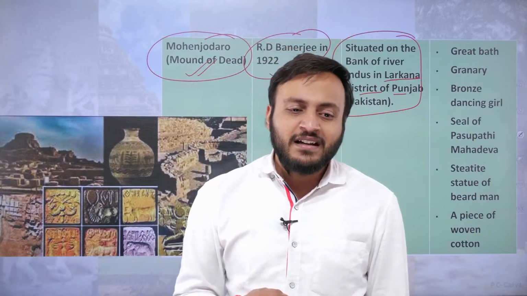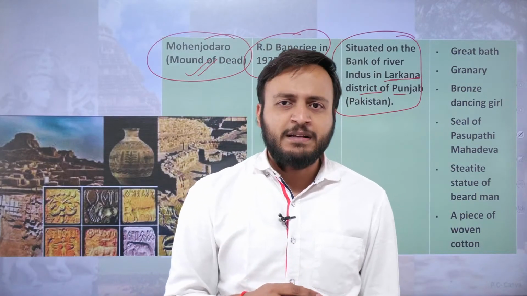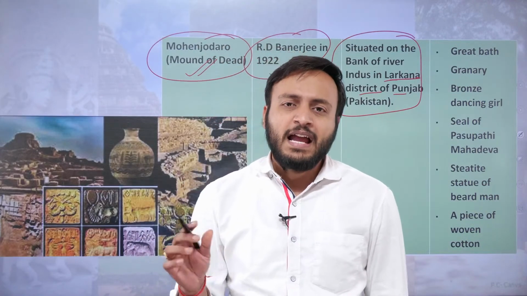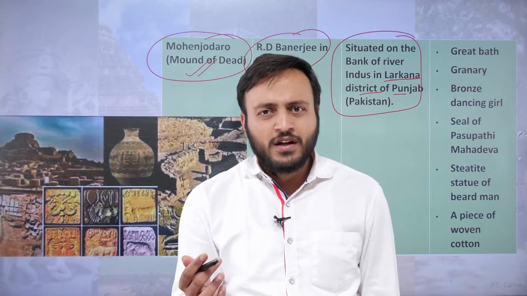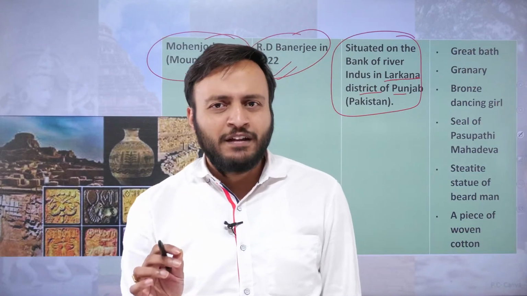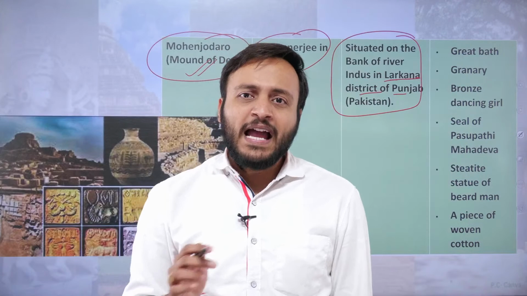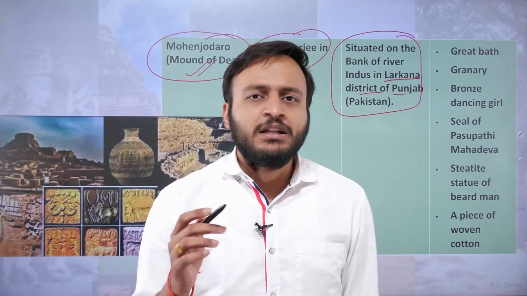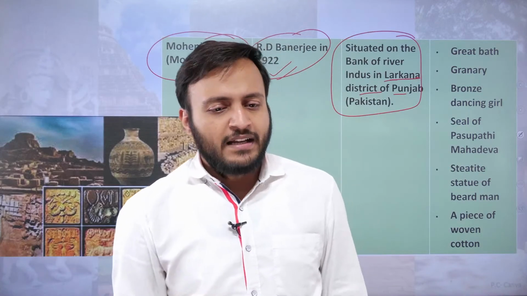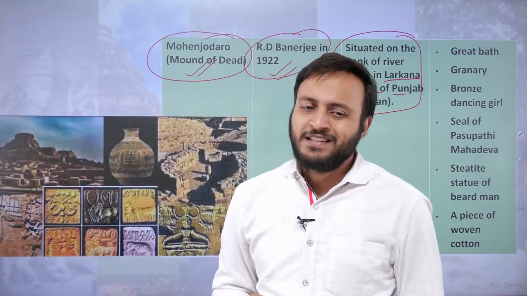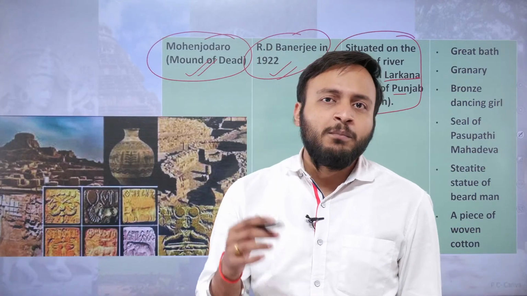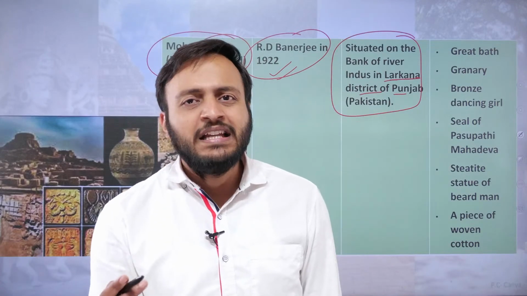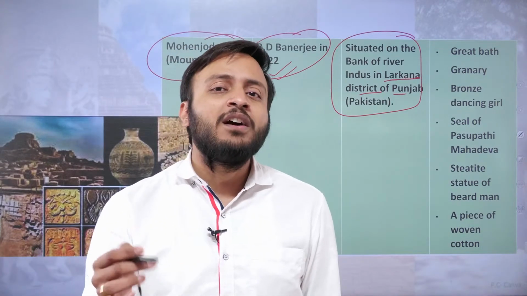The bronze dancing girl is also there, the very famous artifact, approximately 3 to 4 inches in height, and it has a very peculiar shiny polishing of the bronze. The posture of the statue is called the Tribhang posture, as you might have seen, right? I will be showing you the statue in the upcoming slides as well. However, the most famous seal is also obtained from Mohenjo-daro, that is the seal of Pashupati, or Proto Shiva as we call it.